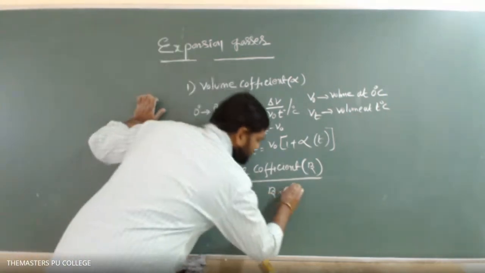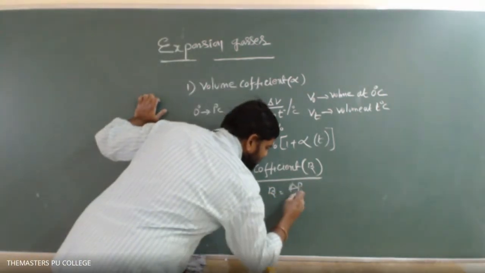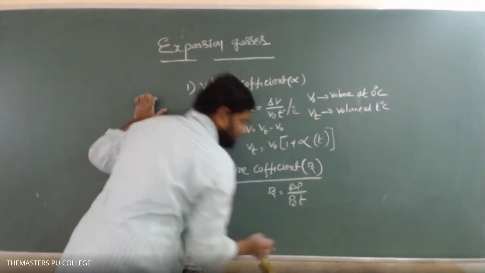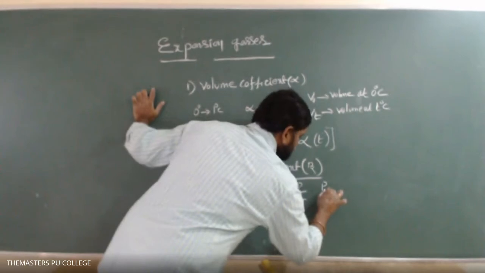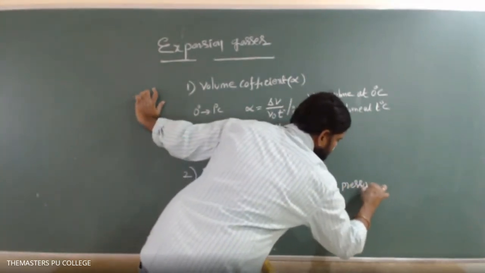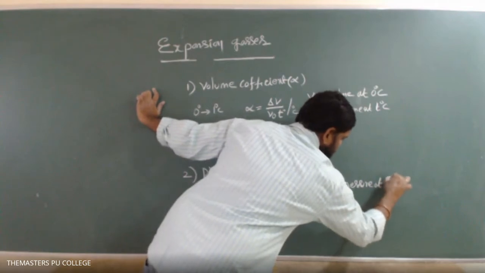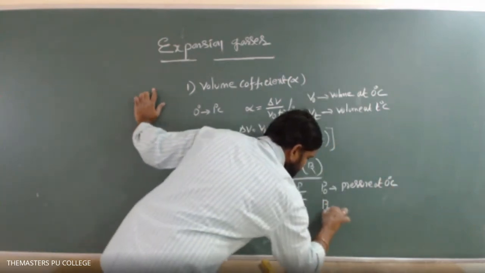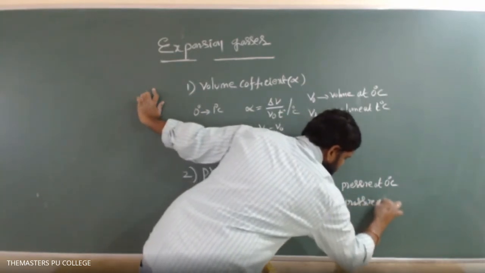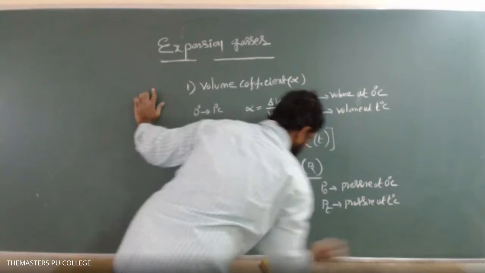So the pressure coefficient is delta P upon P naught into T. Here P naught is the pressure at 0 degrees centigrade, and Pt is the pressure at T degrees Celsius.